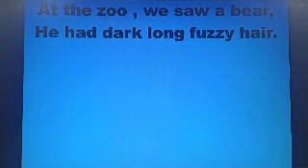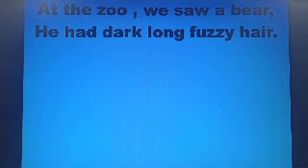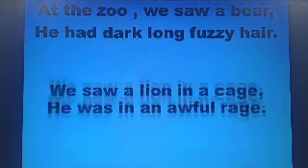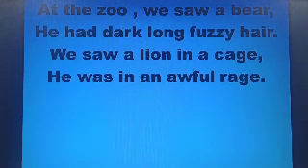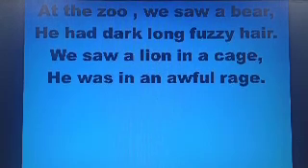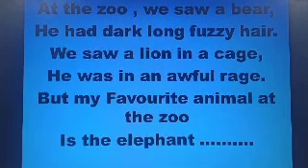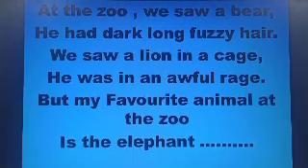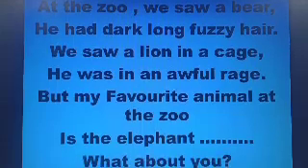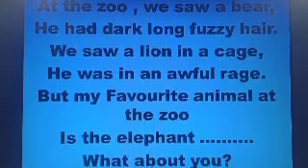At the zoo, we saw a bear. He had dark, long, fuzzy hair. We saw a lion in a cage. He was in an awful rage. But my favorite animal at the zoo is the elephant. What about you?